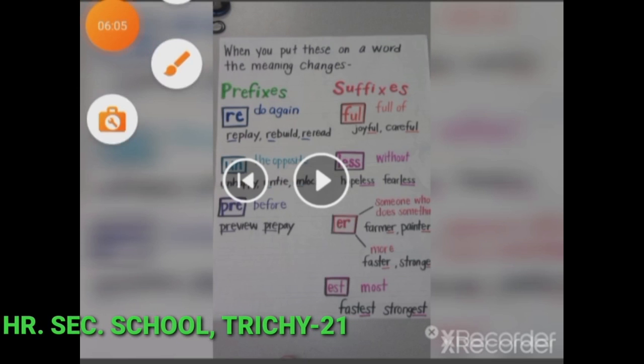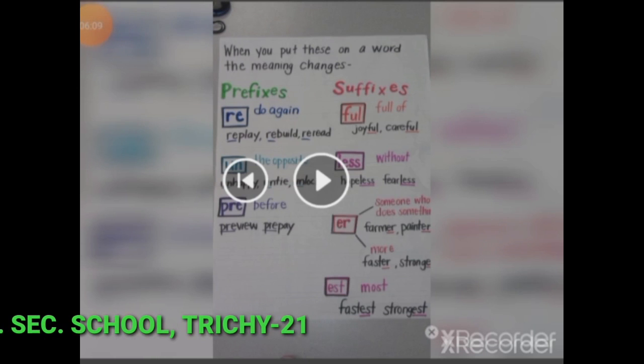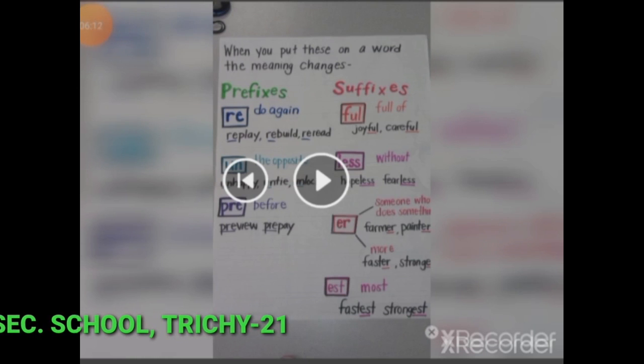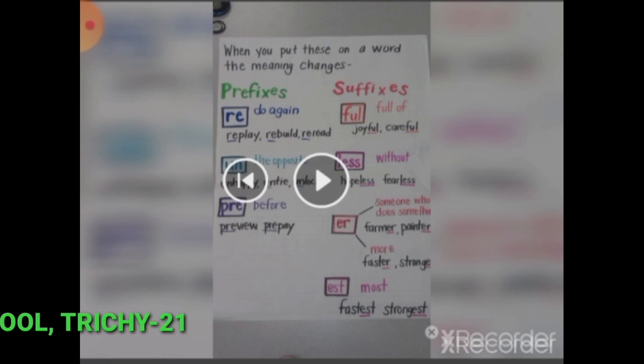Less means without: hopeless, fearless. Er, someone who does something, or more: farmer, painter; faster, stranger. Est, most: fastest, strongest. These are some words with prefixes and suffixes.